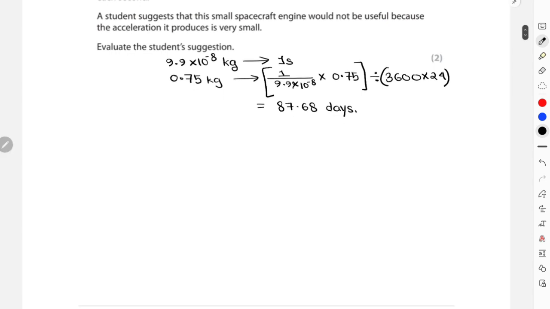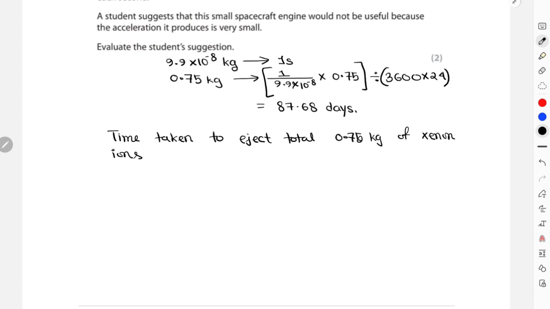So I'll write this down as: time taken to eject is this many days, and it is quite a long time to burn the fuel.